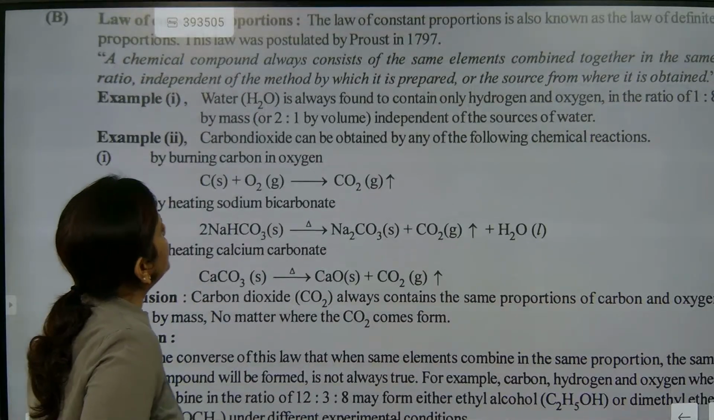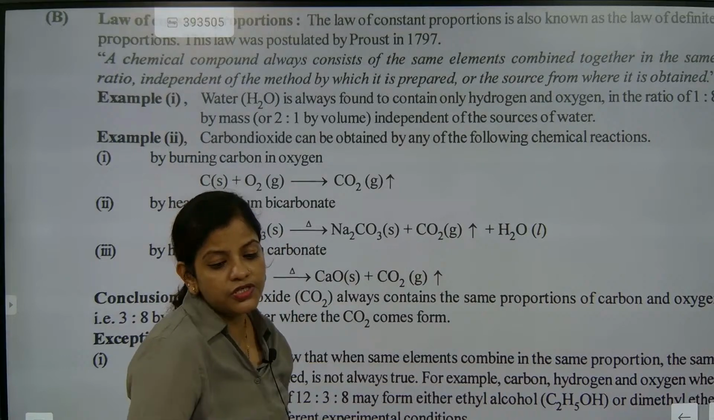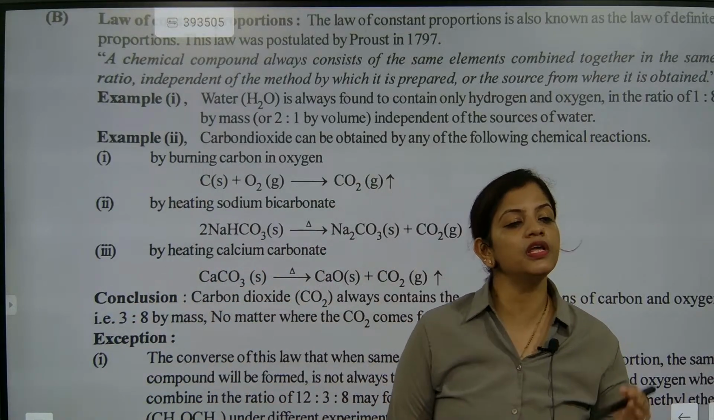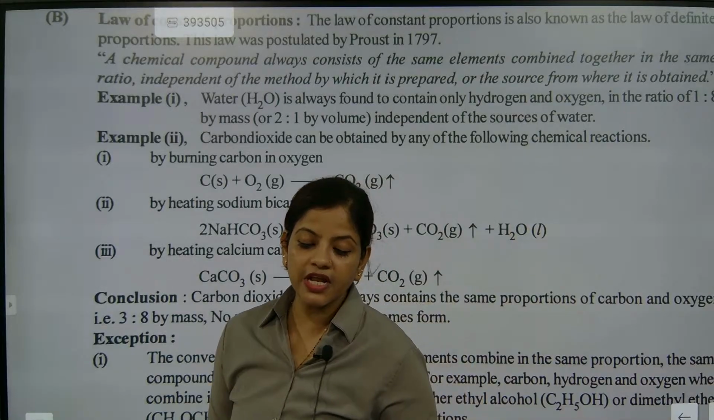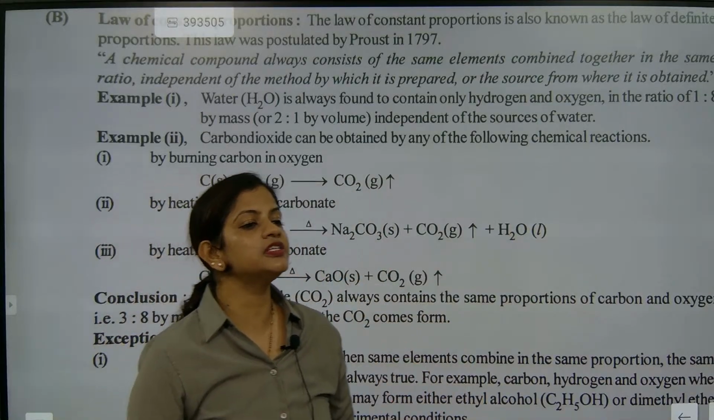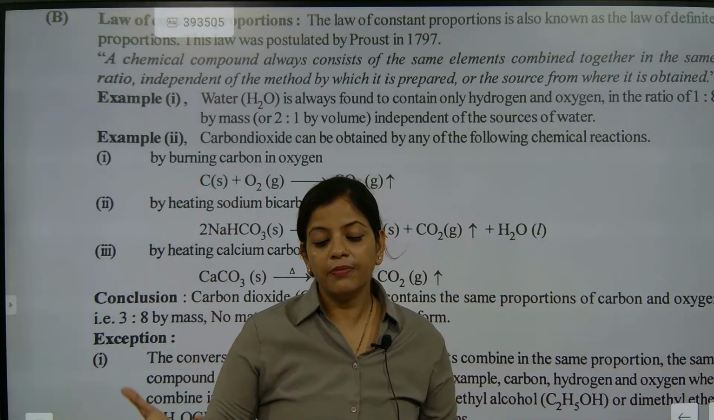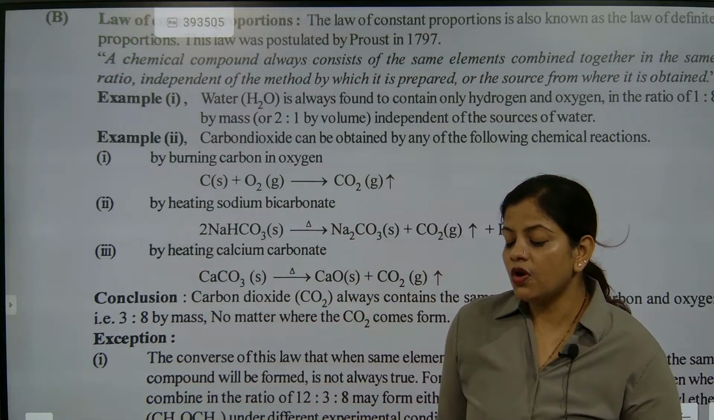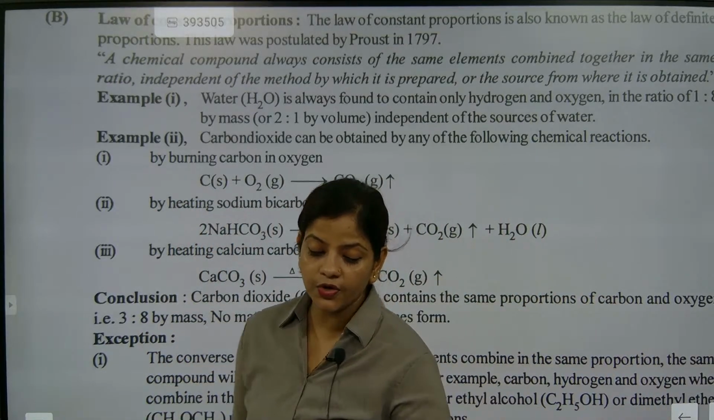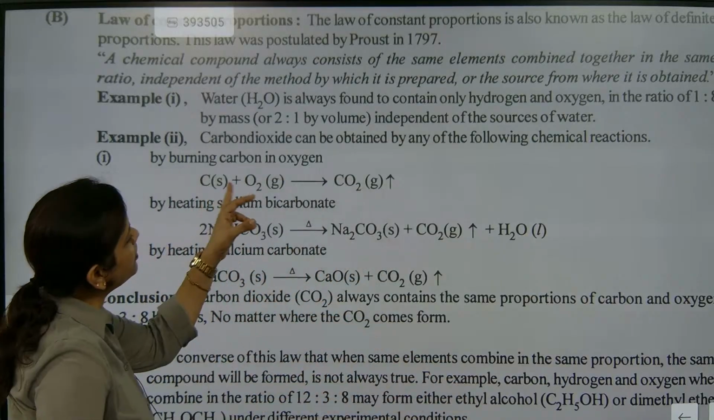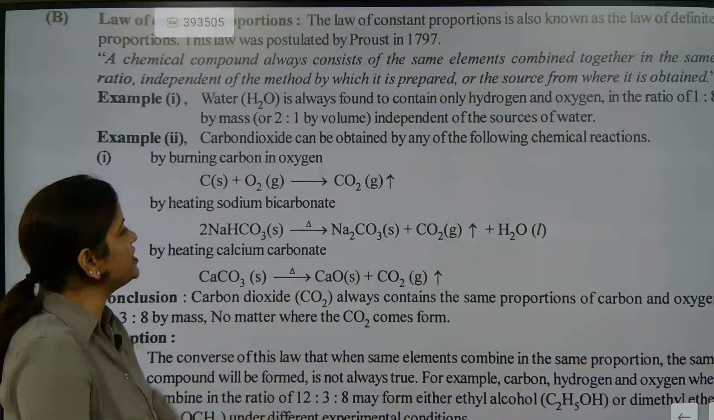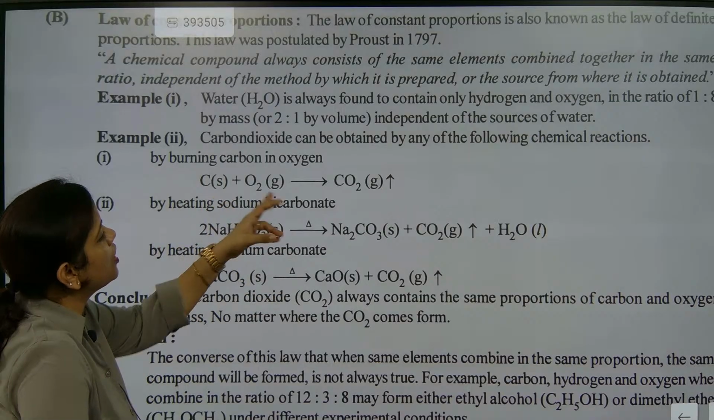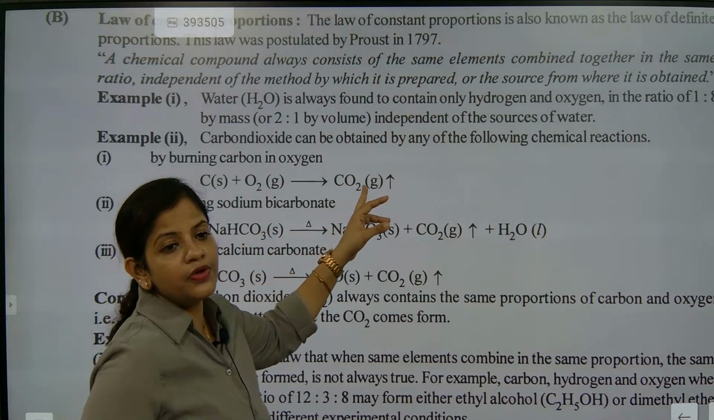Now, burning carbon in oxygen. You need to understand one thing. When somebody asks you about burning carbon in oxygen, that's a type of oxidation reaction. Burning of something is considered an oxidation reaction. In the oxidation reaction, carbon will burn in the presence of oxygen and carbon dioxide gas will be formed. For carbon dioxide, the ratio will always be 1 is to